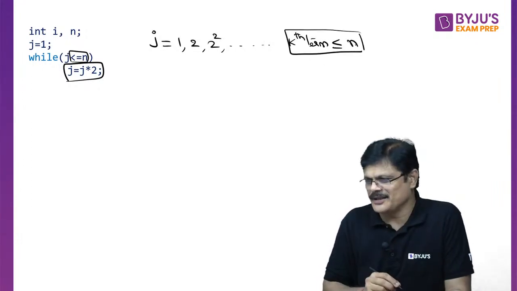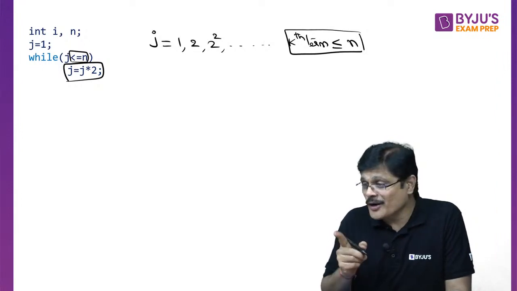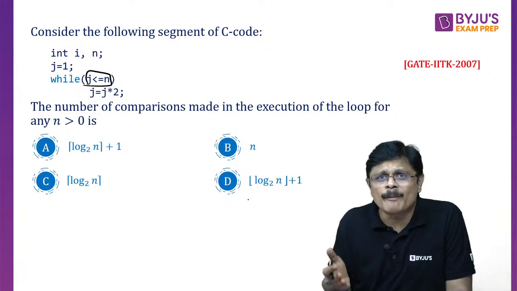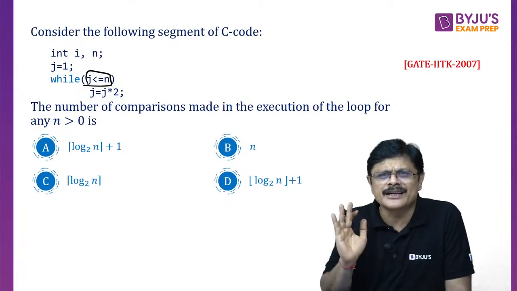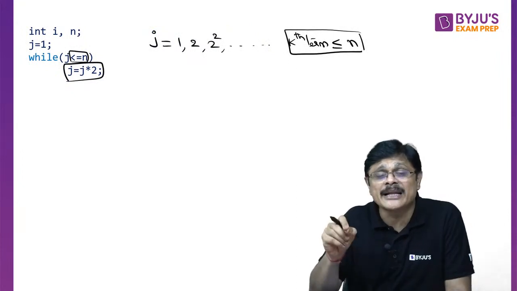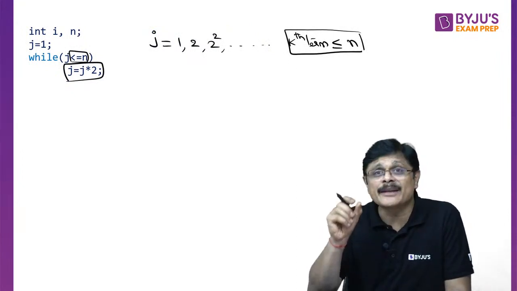Let me assume that. Now, it's not log n, it has to be the exact number of comparisons. See, if they ask you complexity, that is theta log n. Blindly you can say that. But it is saying number of comparisons. You have to do this mathematics properly.